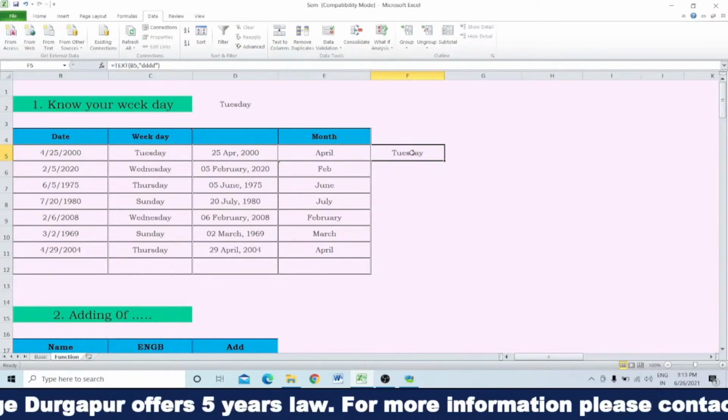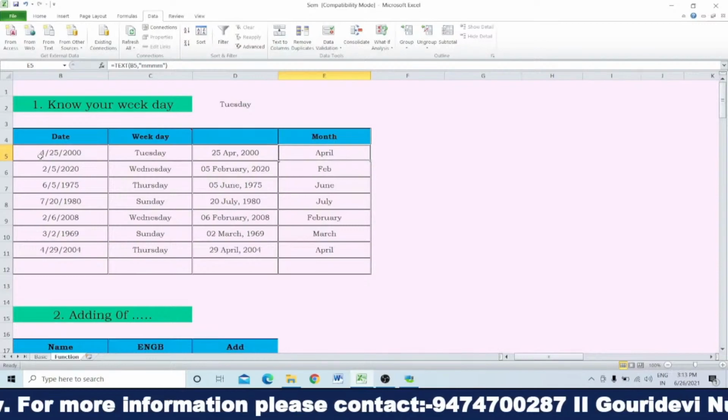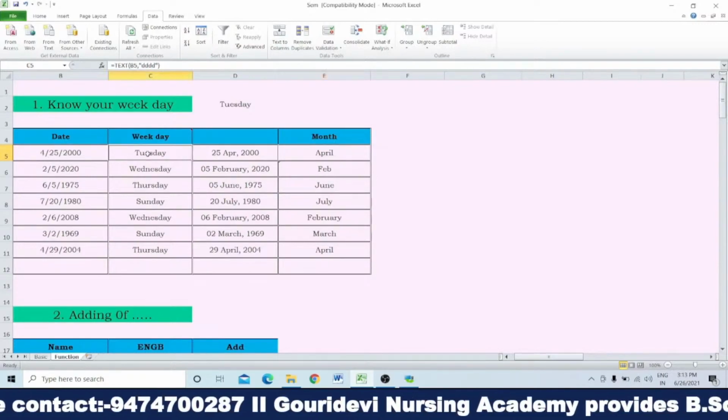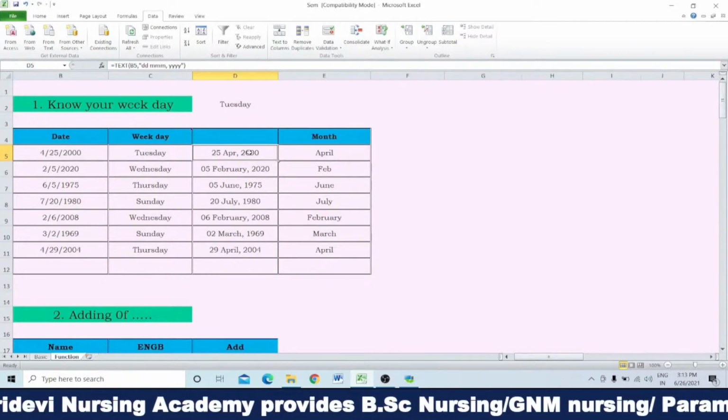Similarly, here is the month. If you have written 4/25/2000, the weekday was Tuesday and the month is April. This is also one format.